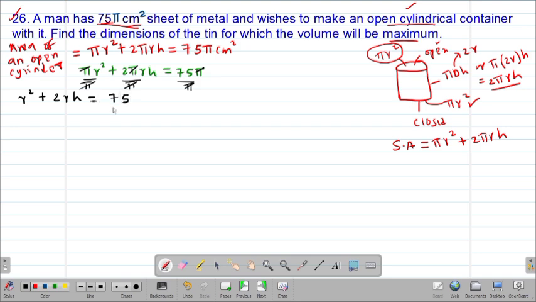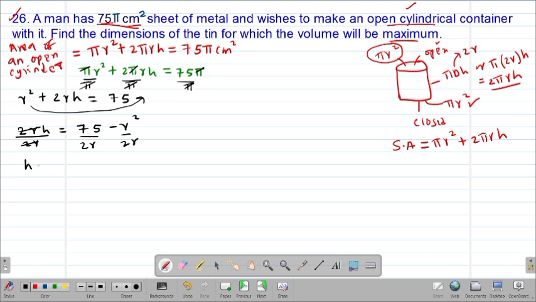So we can easily make h the subject of our formula. To achieve that, I'll take this one to the other side so that I'm having 2rh being equal to 75 minus r squared. I divide through by 2r. So of course the 2r and the 2r will cancel out.